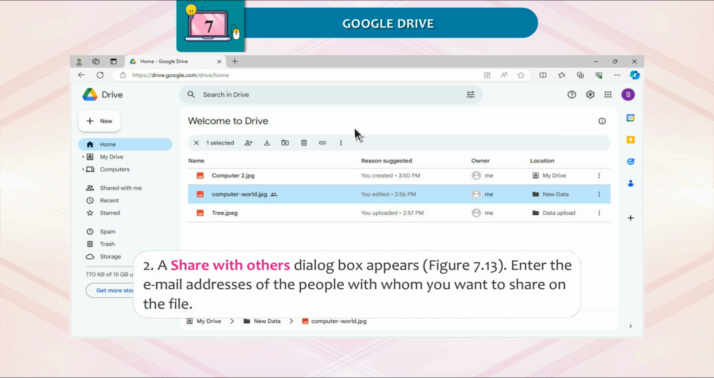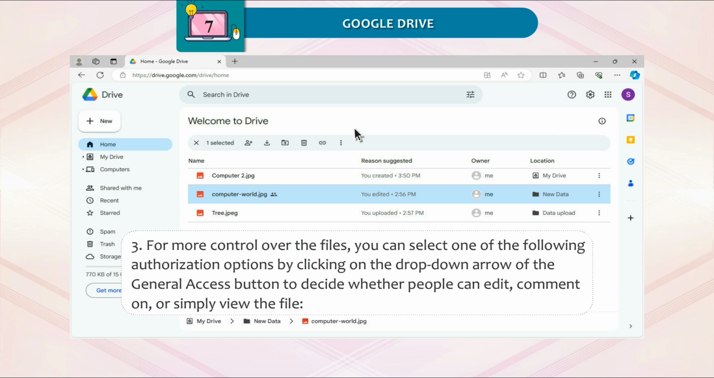2. A Share with Others dialog box appears. Refer to Figure 7.13. Enter the email addresses of the people with whom you want to share the file. 3. For more control over the files, you can select one of the following authorization options by clicking on the drop-down arrow of the General Access button to decide whether people can edit, comment on, or simply view the file.